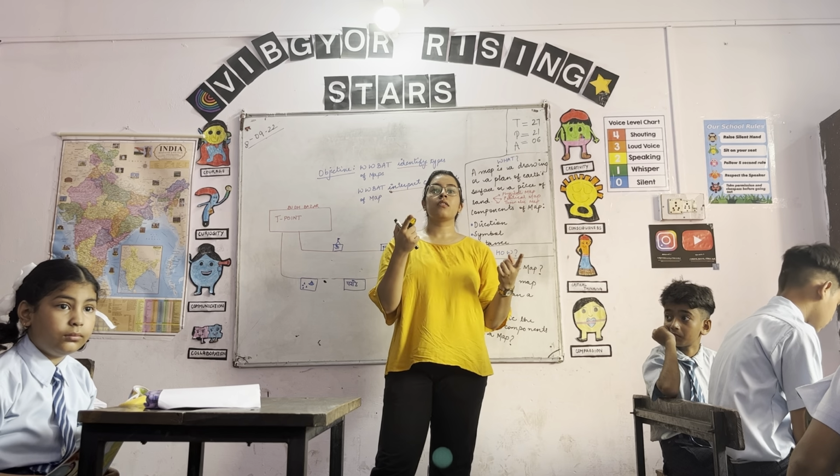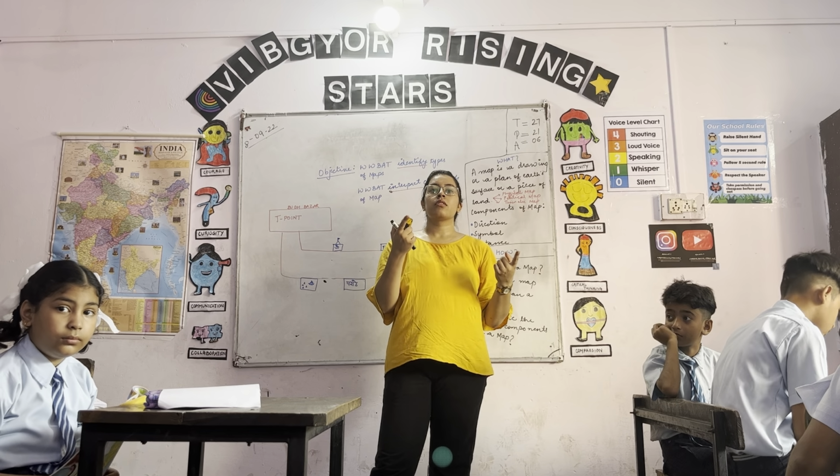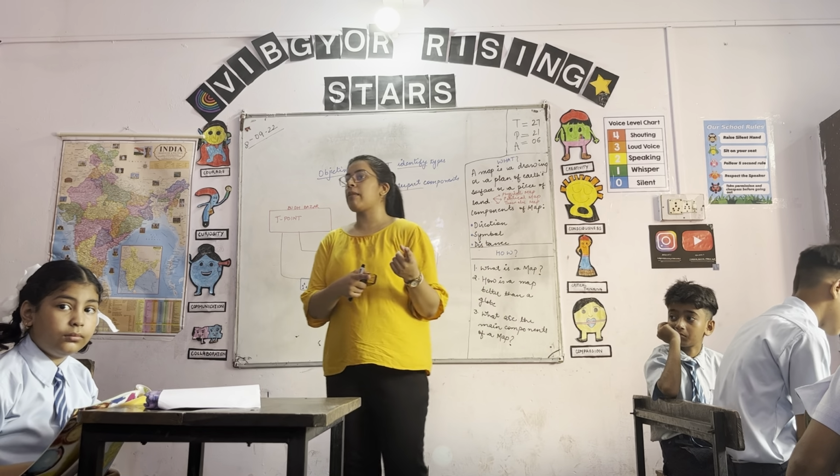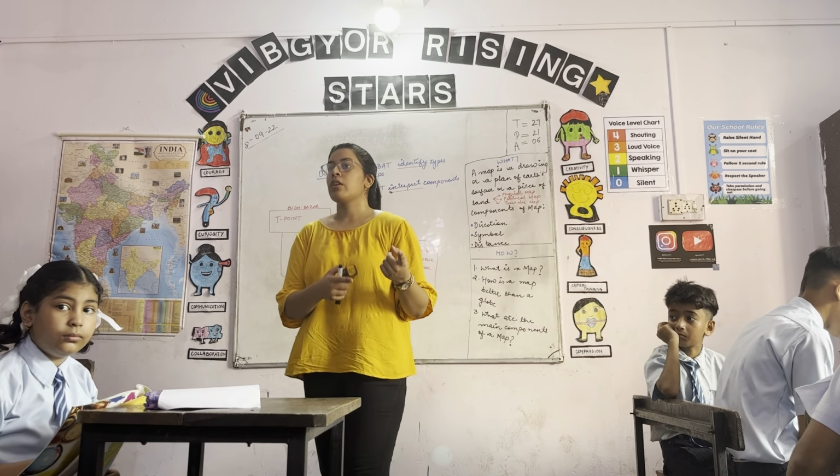Sia? दीदी जिसमें बाउंड्रीज और स्टेट मैप, is it a physical or a political map? Political. What is a physical map? इसमें mountain और river. जिसमें physical features होते हैं, जैसे mountains, rivers, oceans, these are physical features. That will be a physical map. The third type of map, Raghav? Thematic. Thematic maps. Hifza, can you tell me what is a thematic map?